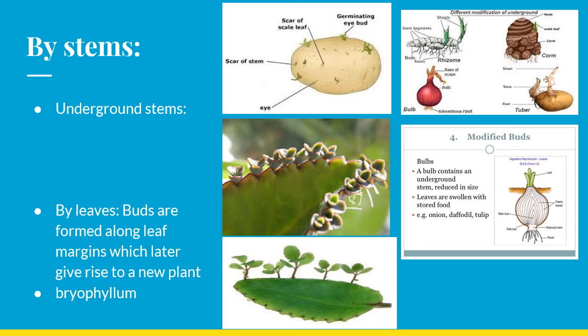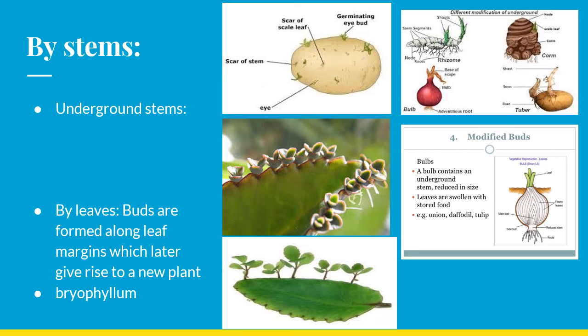A small bud-like structure arises on the stem part. When these buds are cut and then placed in the soil, or if it falls on the soil, it produces a new plant.